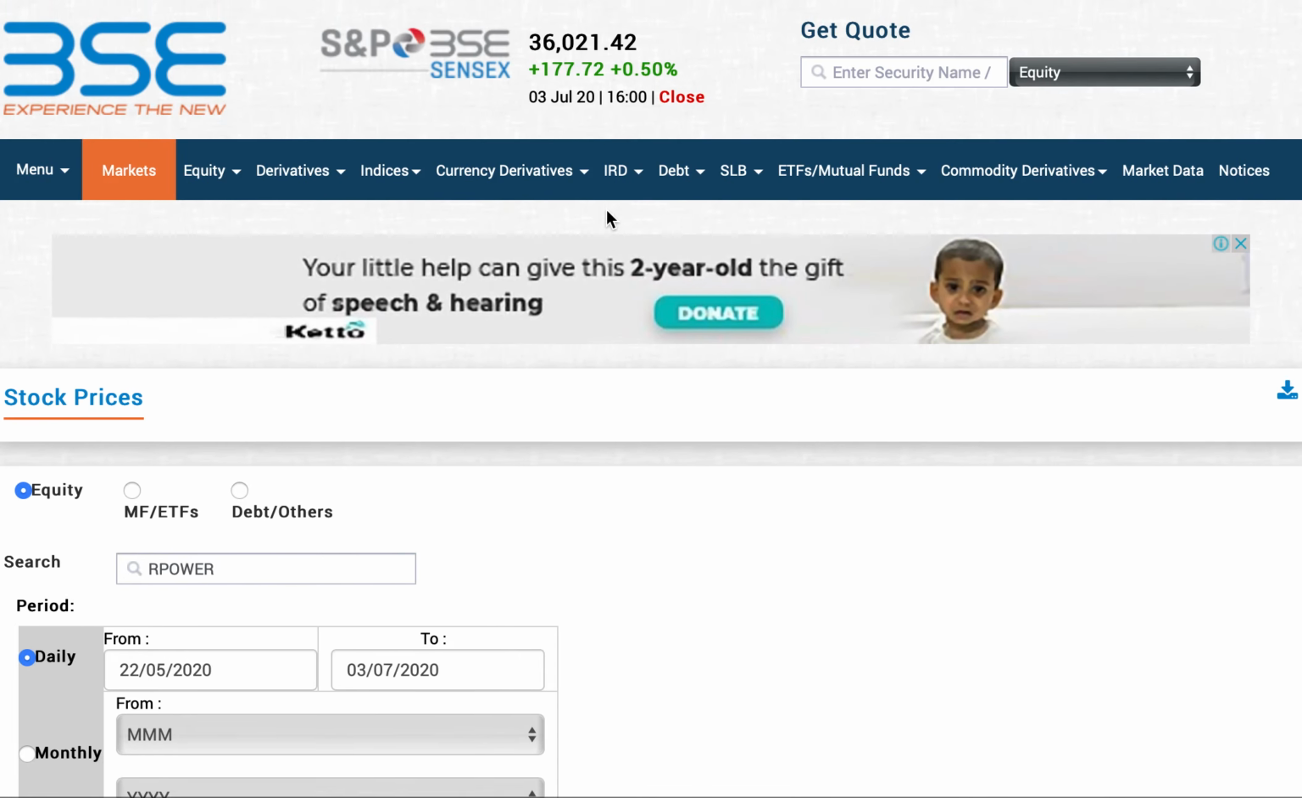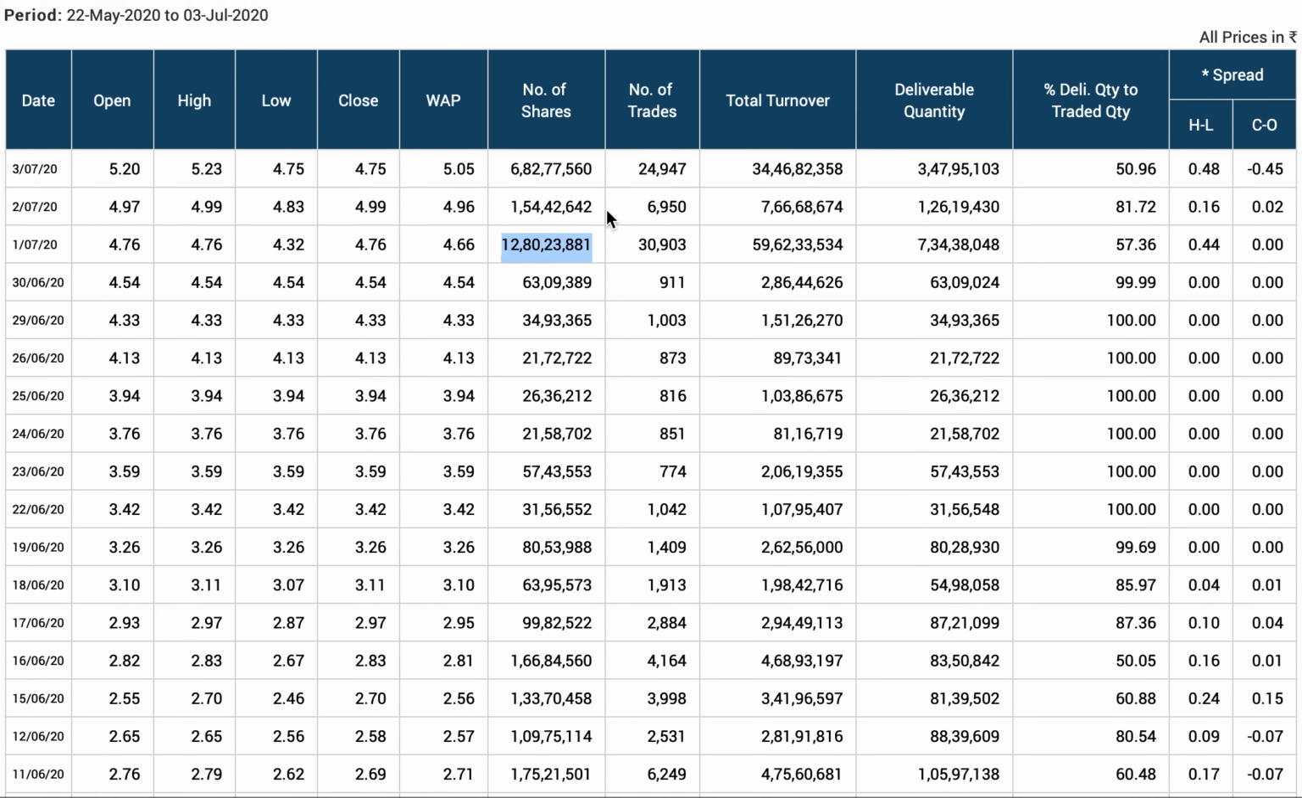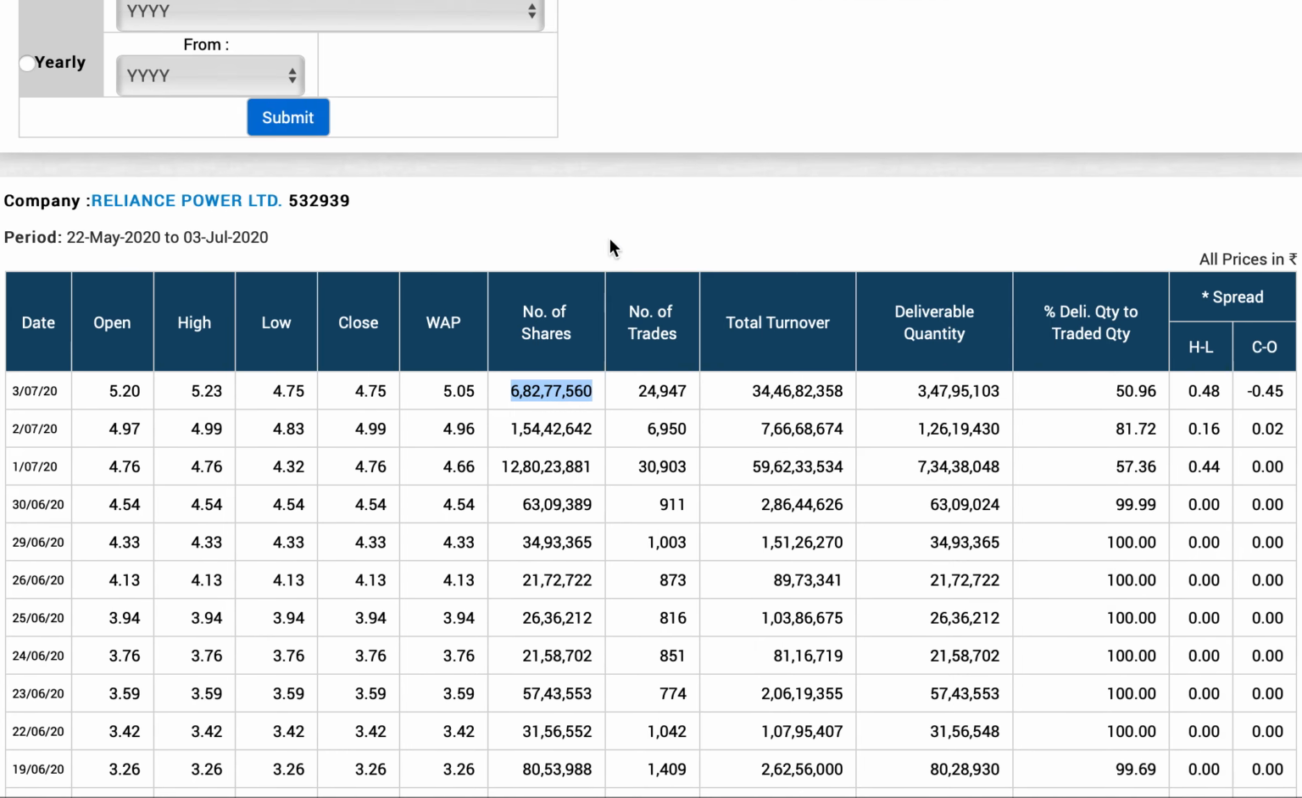So guys, this is my take on the lower circuit on Reliance Power. It's mainly because of its default, and also because I think there's some insider thing happening here, because even on 3rd July when a lower circuit happened, the number of shares traded was 6.8 crores. So maybe it's a pump and dump. Promoters think it's the best time to dump their shares when retail investors want the shares. So there's something up, and let us look at what is happening in the future.